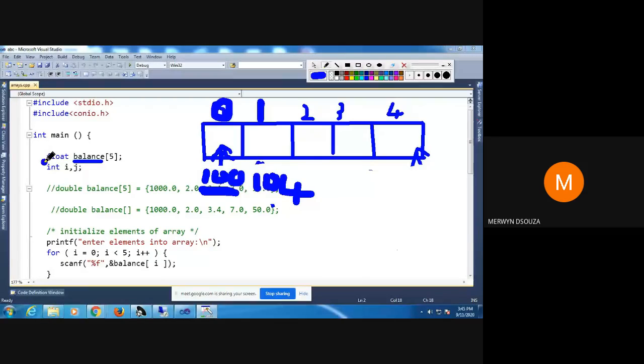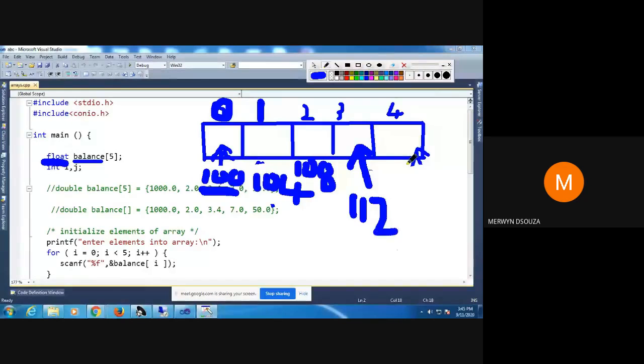How do I get 104? Because that array is of type float, and as I told you, a floating point takes 4 bytes of memory. So 100 plus 4 will be 104. For the next one, array index 2, you have to add plus 4. At what memory address will it be stored? It will be stored at 104 plus 4, so it will be 108. Are you getting what I'm telling? Similarly, the next array index, at what memory address will it be stored? 108 plus 4. So what will it be?